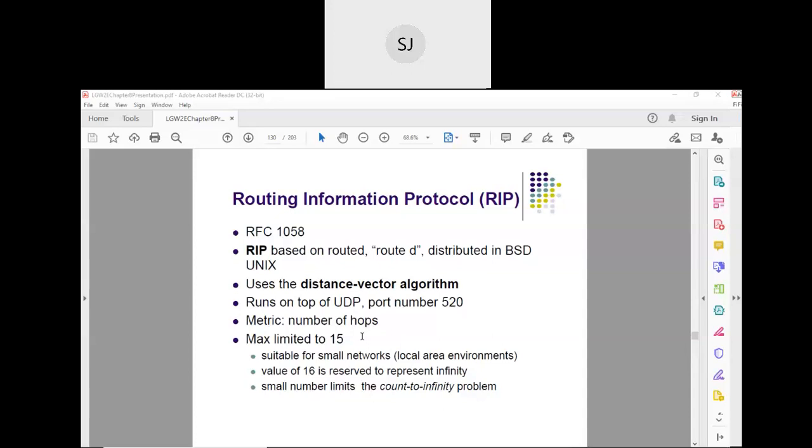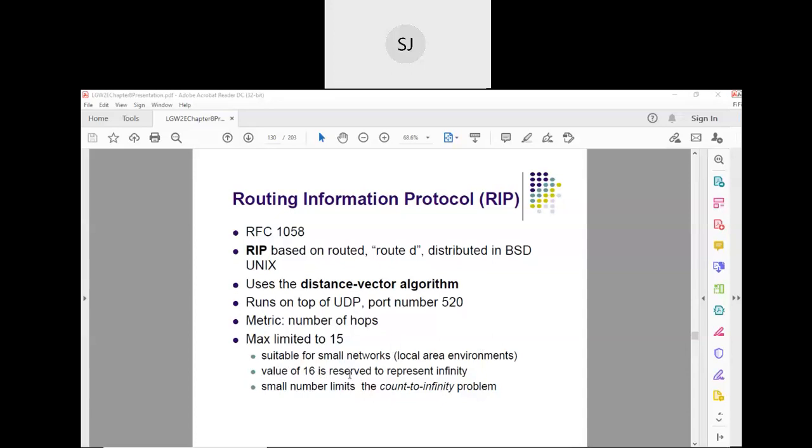If it is not reachable within 15 hops, then that node is not at all reachable. That's what is the conclusion. Are you getting my point? If a particular node cannot be reached from me within 15 hops, that means that node is not reachable. That is why it is suitable for smaller networks.